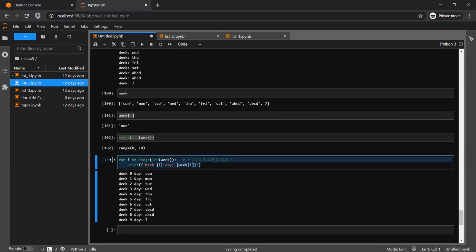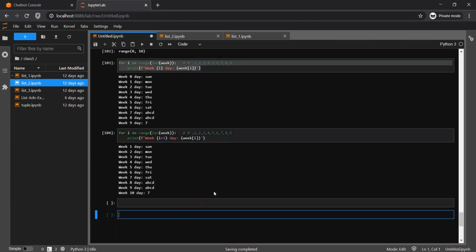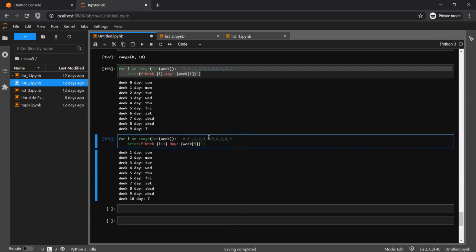But in the human world, actually there is no day 0, right? There is always a day, it always starts from first. Your list is starting from 0. So what we are going to do is a simple +1 here. It will add 1 to the i value. So i starts from 0, so 0 plus 1 is 1, 2, 3, and so on. Now it's pretty clear: the week's first day is Sunday, the second day is Monday, and so on. So this is how the for loop works.